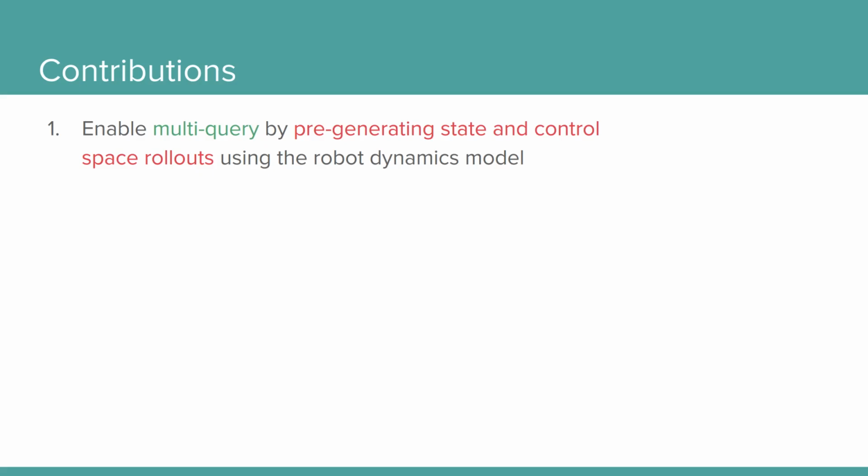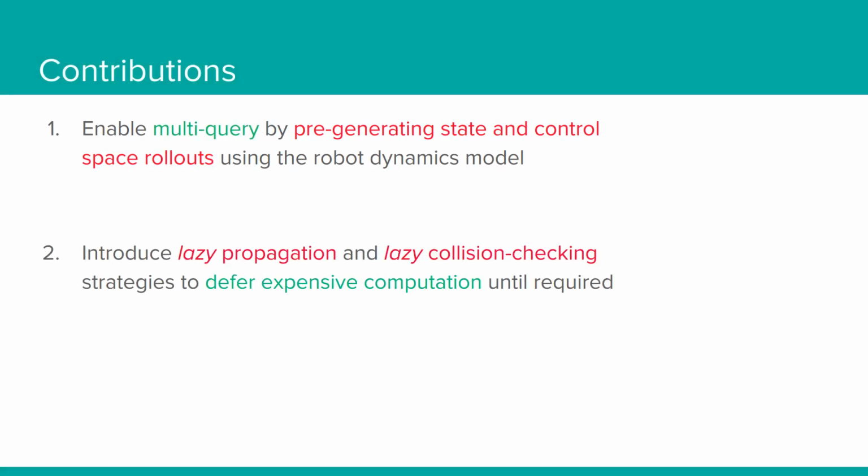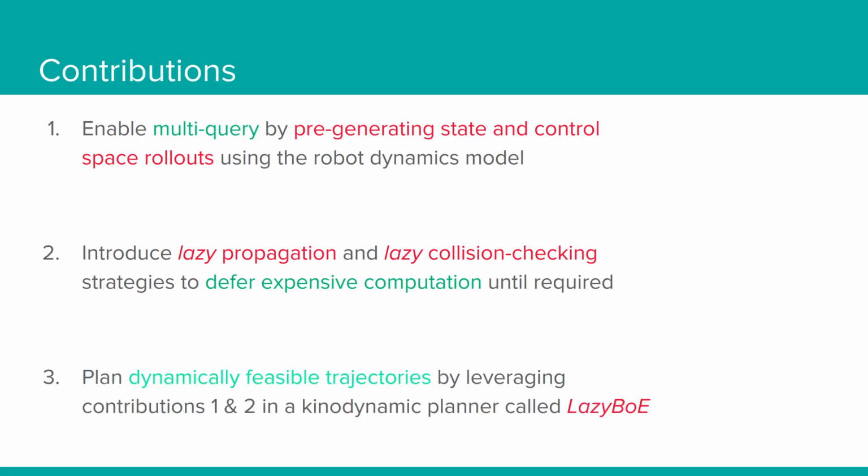First, we enable multi-query planning by pre-generating state and control space rollouts using the robot dynamics model. Second, we introduce lazy propagation and collision checking strategies to defer expensive computation until absolutely required. And finally, we present a planner called Lazy Bundle of Edges that leverages the first two contributions to plan collision-free and dynamically feasible robot trajectories.